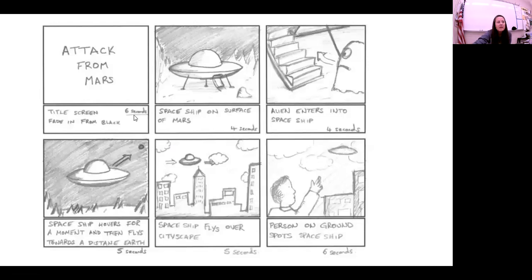So here's another example. You've got the title, Attack from Mars. Spaceship on surface of Mars with your drawing. Alien enters into the spaceship. Spaceship hovers for a moment and then flies toward a distant Earth. Spaceship flies over a cityscape. Person on ground spots the spaceship. So this is another example of drawing a storyboard. So it's a rough draft of a story. And that's what we reviewed for today.